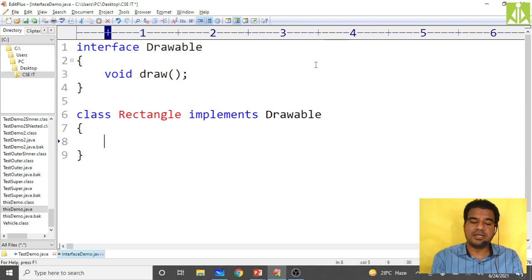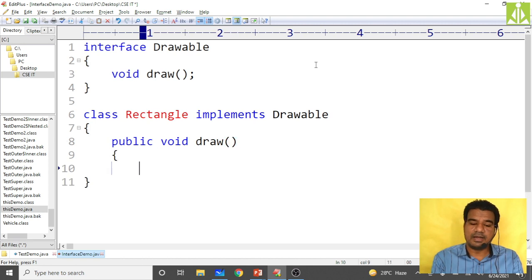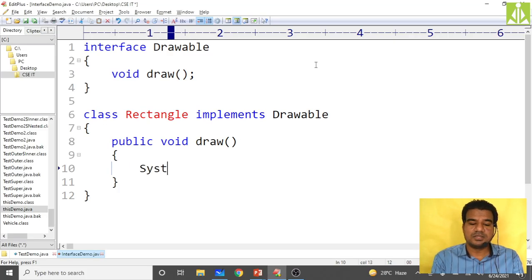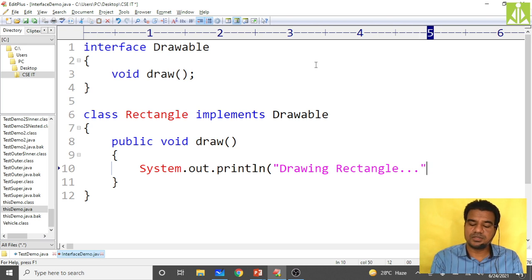Inside it, as I am inheriting from the Drawable interface, my class Rectangle should give the implementation for my draw method. It needs to be public void draw, and into it you put one simple message, System.out.println of drawing rectangle.